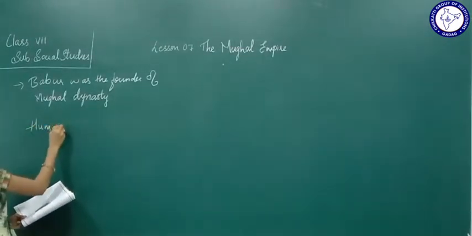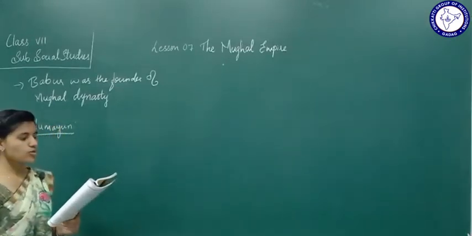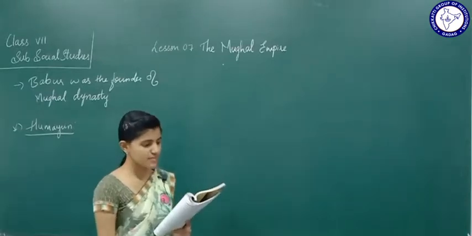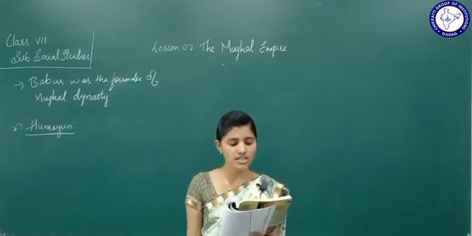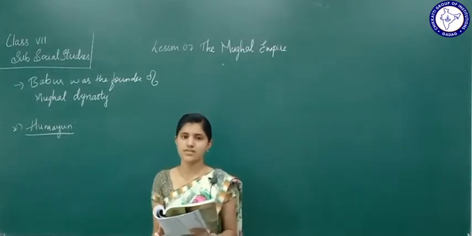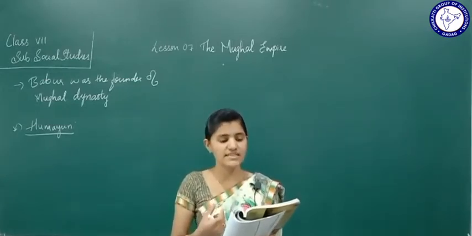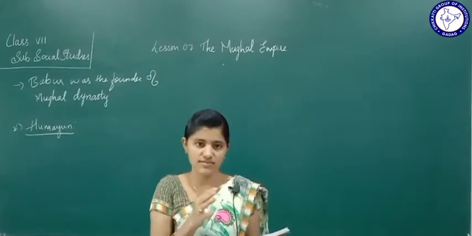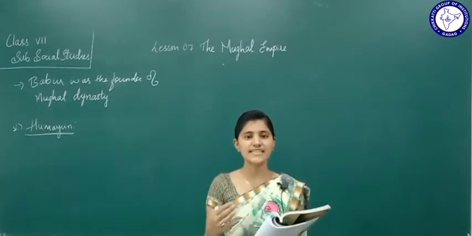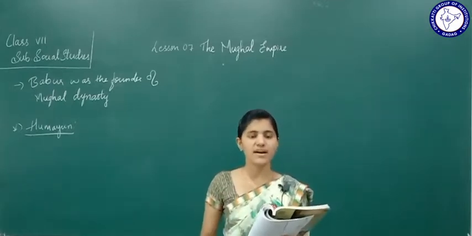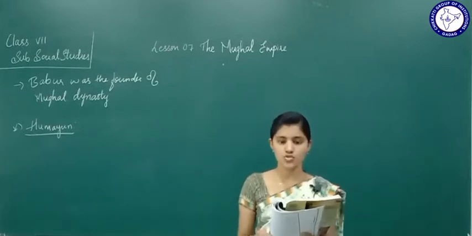Now we are going to study about Humayun. Though Humayun managed to overpower his enemies in the beginning, he had to face defeat at the hands of the Afghan chieftain Sher Shah Suri. See what happened? Humayun was also very powerful. He overpowered his enemies in the beginning. As soon as he was enthroned, in the beginning he showed his power. But later he faced defeat by the Afghan chieftain whose name is Sher Shah Suri.